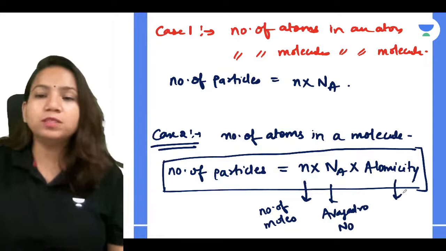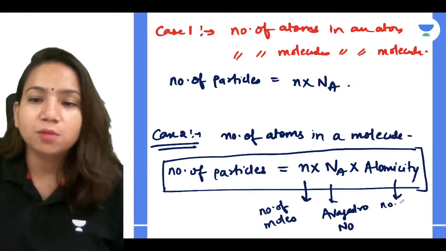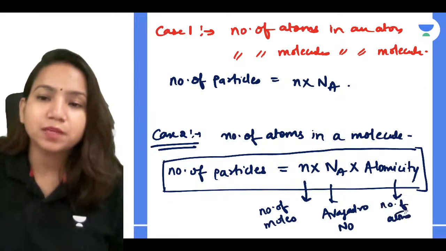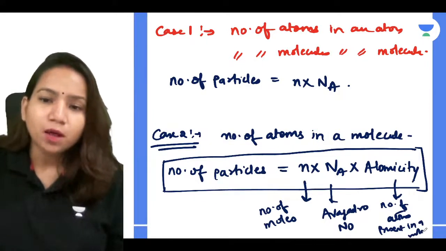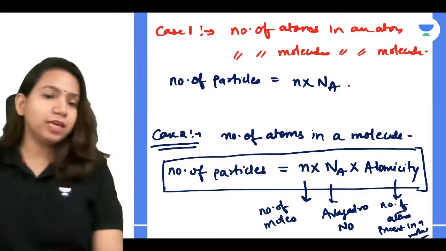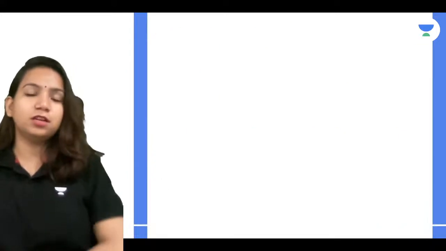Yeah. And what is atomicity? Atomicity is the number of atoms present in a molecule. Now, Avogadro number, I hope everyone remembers. Yes, most of you were there in the last session.